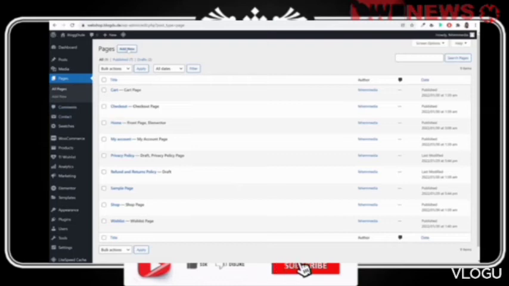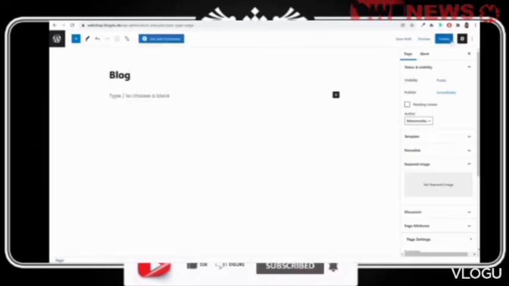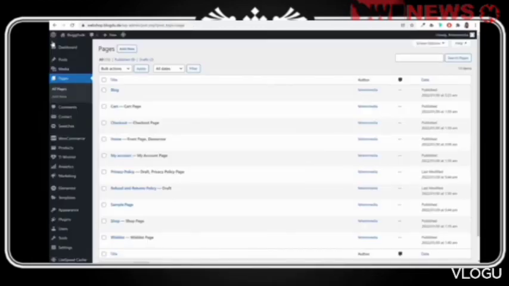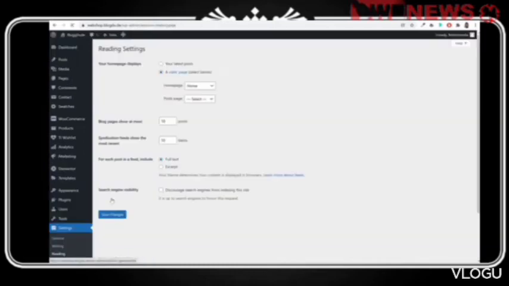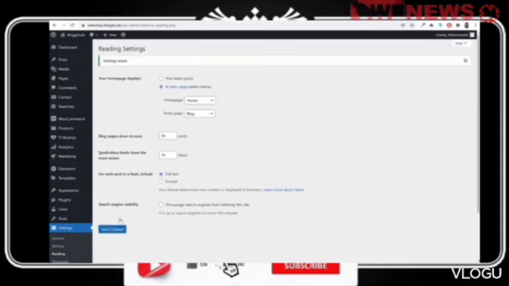Go to pages. Let's very first create the blog page. Give it a title of blog. Now just like we set the home page, you also have to set the blog page. So if you come back to your dashboard, hover over settings, click on reading. Here on the first page, we have to set this blog page and click on save changes.